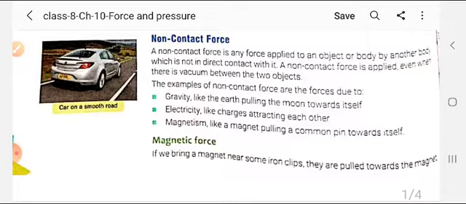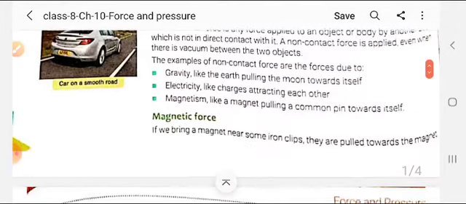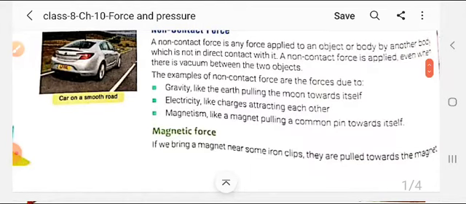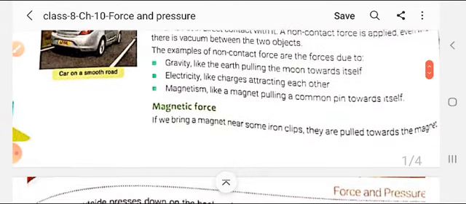That force is called the magnetic force. So students, you can see here, gravitational force, electrostatic force and magnetic force are forces that act without coming in contact with the other body, from a certain distance. Magnetic force: if we bring a magnet near some iron clips, they are pulled toward the magnet.